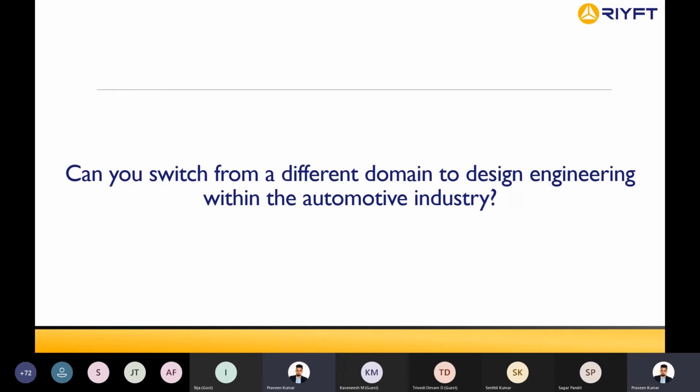Any other questions? Okay, there we have a question: is hand sketching and modeling skill any use in the industry? Hand sketching is normally done by industrial designers. There are people in the industry who work only on hand sketching and creating the outer surface of the car. They work only on styling.